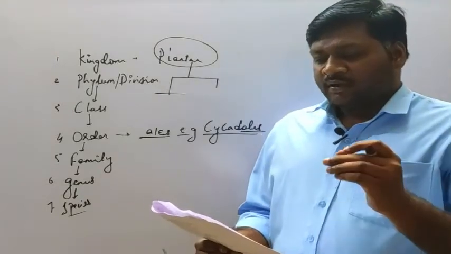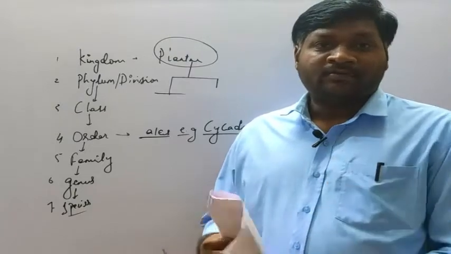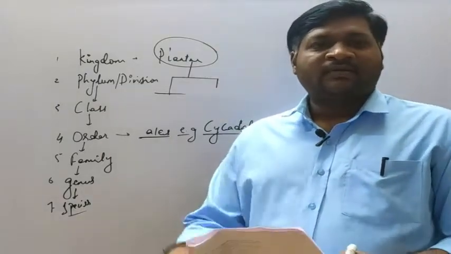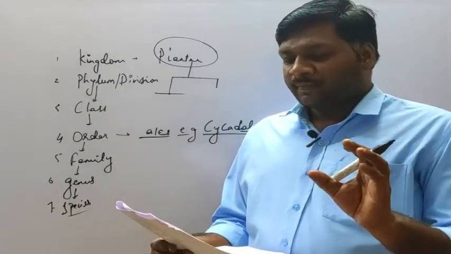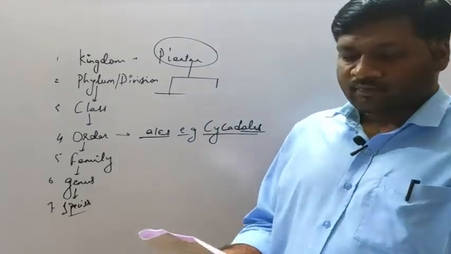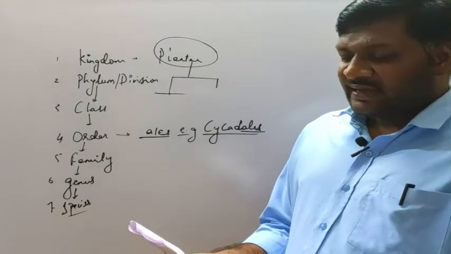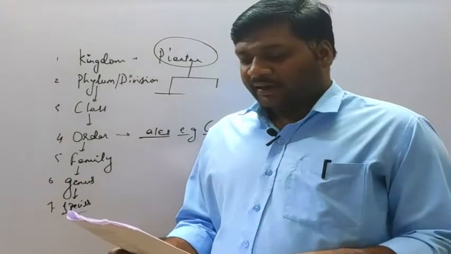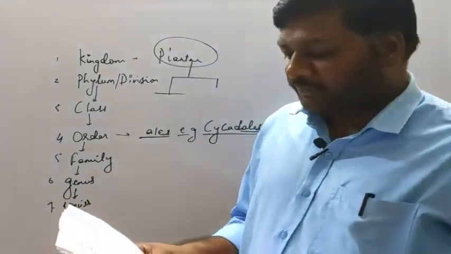See, each statement in the key, as I told you, is a couplet. The first one is the lead and another one is the statement. So the first statement is always the lead. Option A is the correct answer. Two statements are given in the key. The keys are based on contrasting characters, generally in a pair called a couplet. So option B is correct for that.